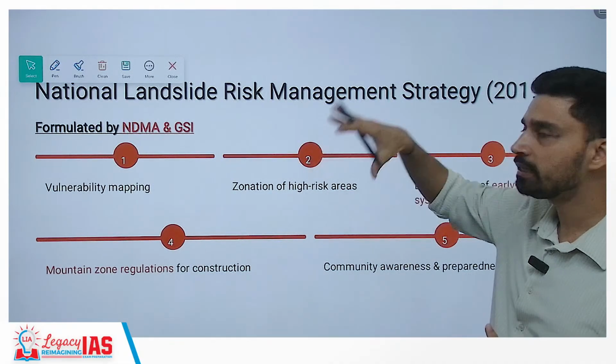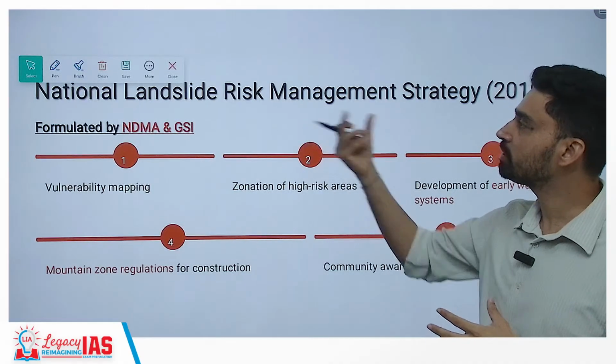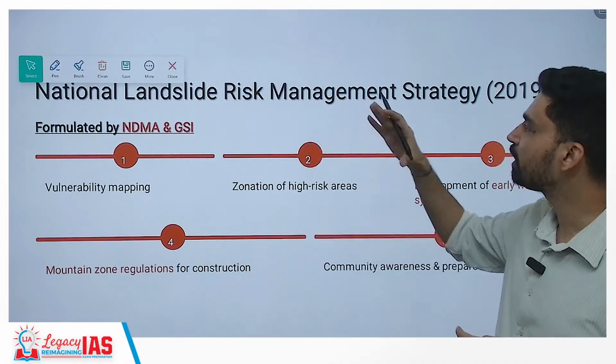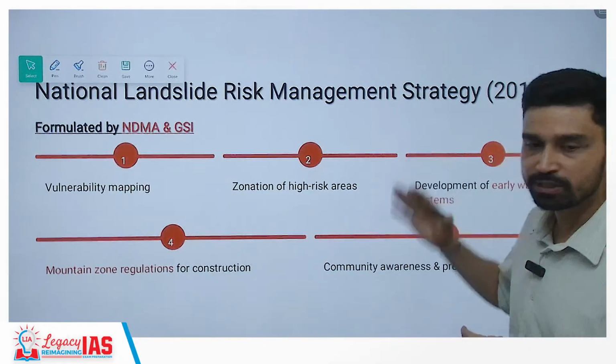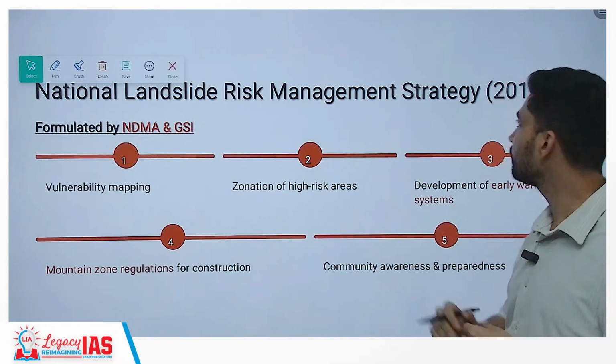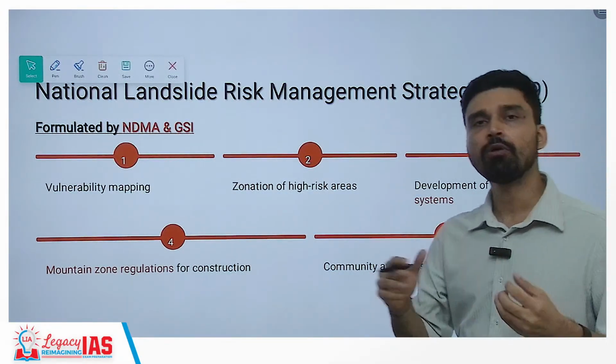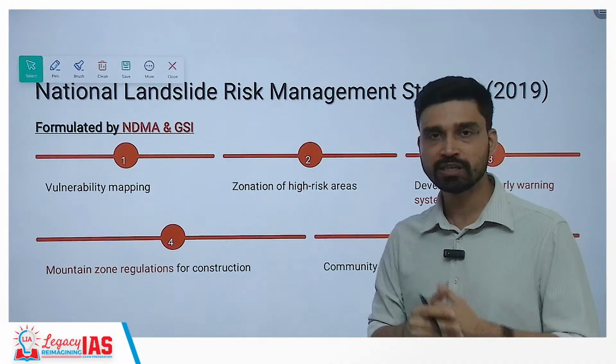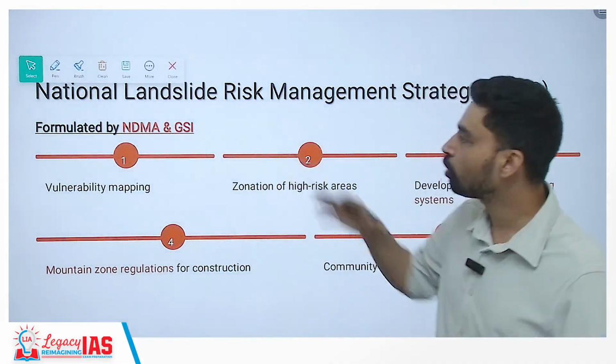Now, obviously, the government has taken a lot of steps, and one of the major steps taken here is the implementation of the National Landslide Risk Management Strategy. It was unveiled by the Government of India somewhere in 2019. It was formulated by two agencies. One is the National Disaster Management Authority, and the other is the Geological Survey of India.